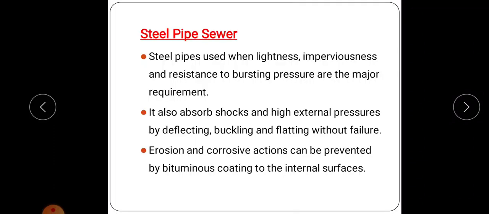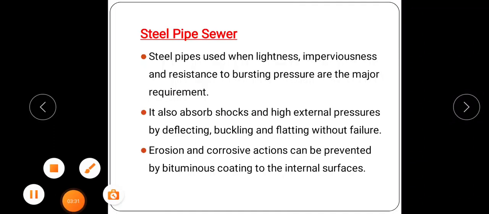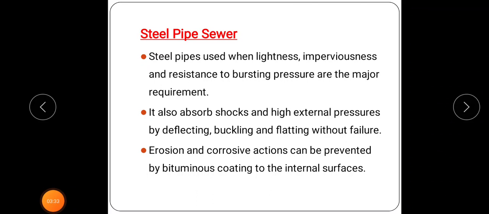Next are steel pipe sewers. The main advantages of steel pipe sewers are lightness, imperviousness, and resistance to bursting pressure. If these are the major requirements, we adopt steel pipes.